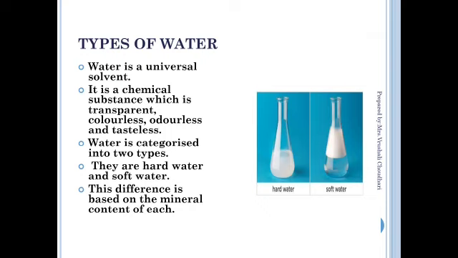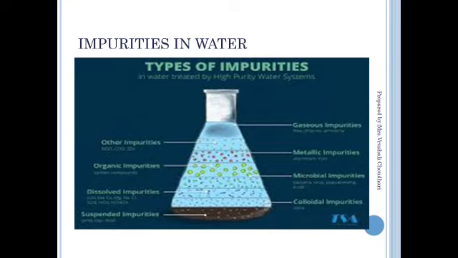In these two conical flasks, we will see the same water content. When I add detergent or soap, I will observe that in soft water a lot of foam forms, while in hard water the reaction does not take place. It forms a white precipitate, and that is called hard water. These are the different impurities present in water. In the next lecture, we are going to learn the types of impurity, hard water, soft water, their effects, and how to remove these impurities.